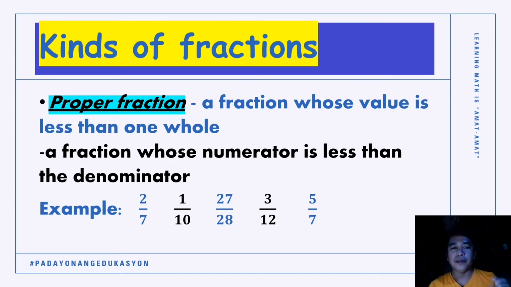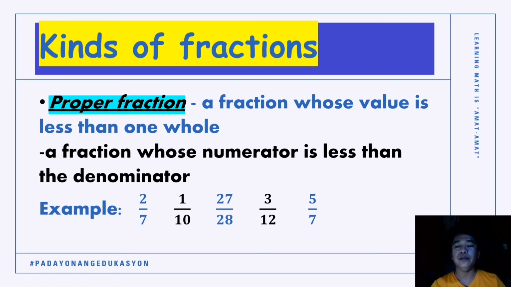Sir, question, what if ang iyang numerator kung ang iyang denominator pareho abi, sir? Okay, so is it an example of a proper fraction? The answer is no. Dapat ang proper fraction is less than ang numerator kaysa sa denominator. Kung equal gani, lain naman na siya nga kind of fraction.